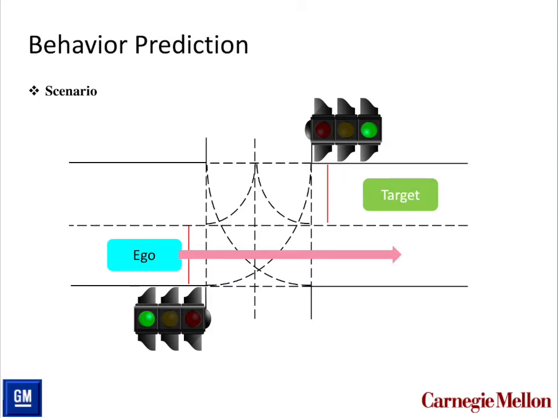If the ego car wants to go straight and the target vehicle wants to turn left, there will be an interaction. Or the ego car wants to turn right and the target vehicle wants to turn left. The other conditions will be if the ego car wants to turn left and the target vehicle wants to go straight, or the ego car wants to turn left and the target vehicle wants to turn right.